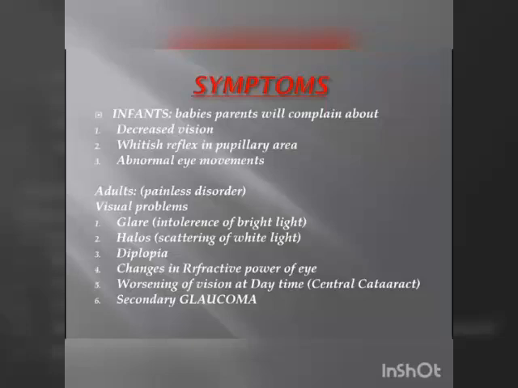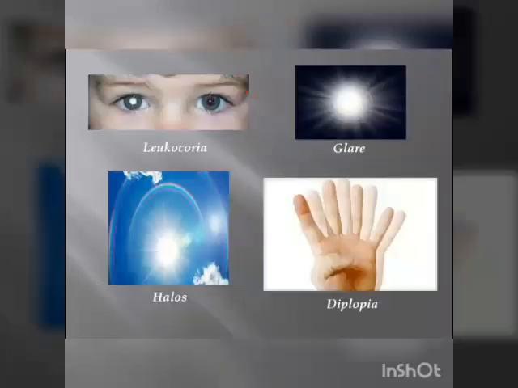Now come to the point how the patient of cataract will present. Here is a patient of cataract visiting the ophthalmologist. In a child, the parents will come with a complaint that their child has decreased vision and there is a whitish reflex in his or her eyes. Here you can see this whitish reflex called leukocoria. And in adults, cataract is a painless disorder, so the adult will come to you with some visual problems.